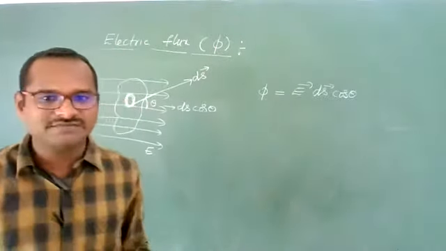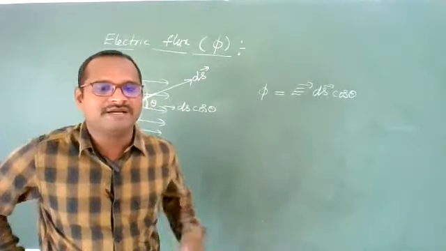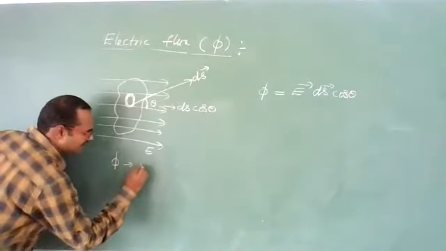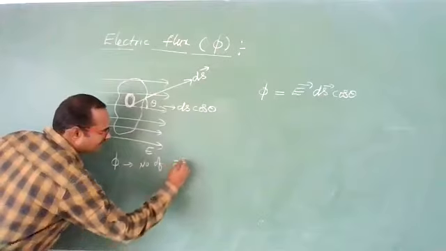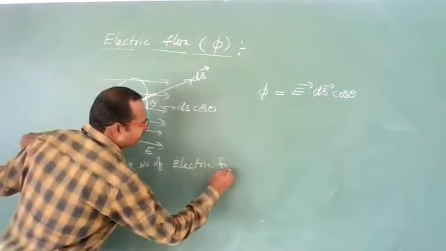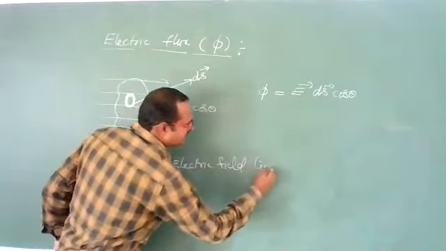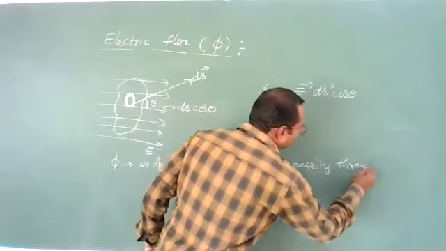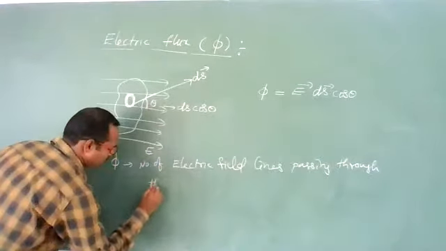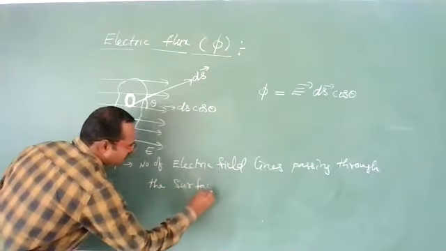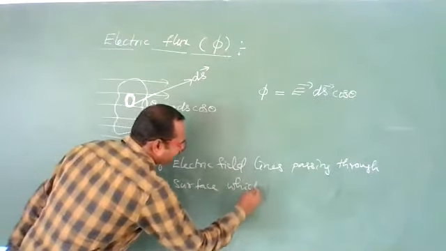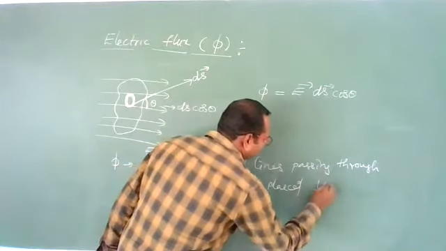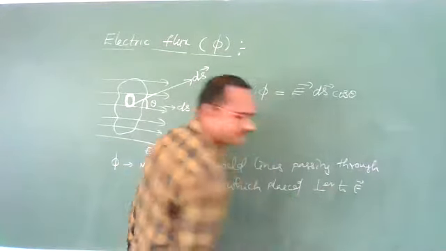Flux means number of electric field lines passing through the area. I'll write here: flux is the number of electric field lines passing through a surface which is placed perpendicular to the electric field.